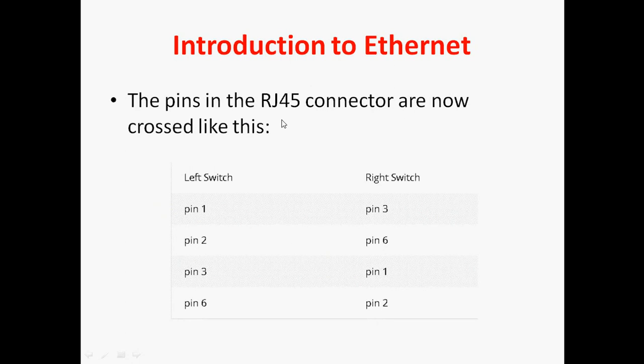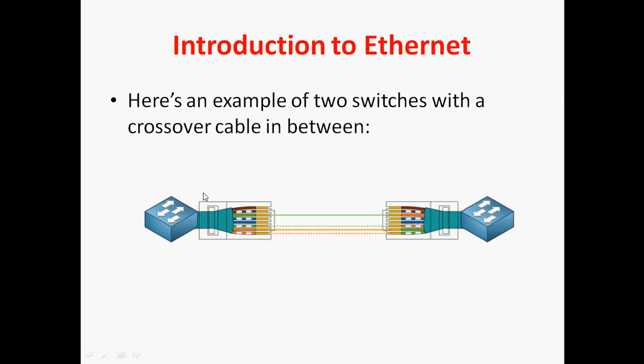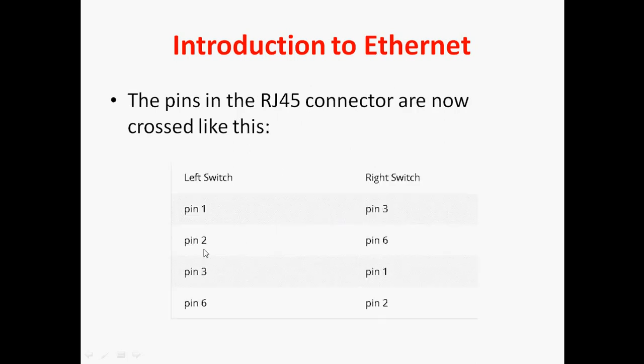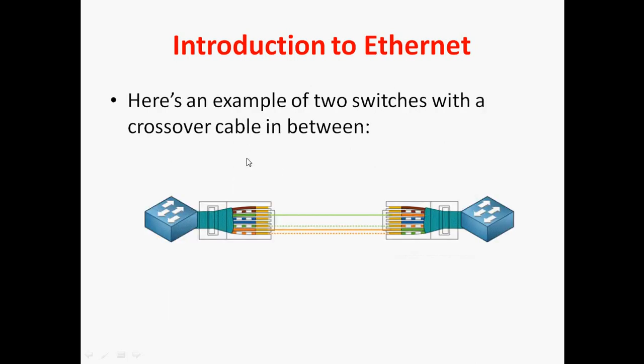Okay, the pins in the RJ45 connector are now crossed like this. So left switch pin 1 and right switch, the color coding is pin 3. So here we can see here 1, here 3.